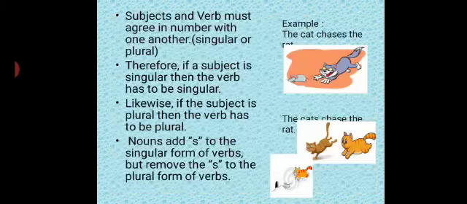Just see this example. The cat chases the rat. The subject here is the cat, which is singular, only one cat. Therefore the verb chases is singular.